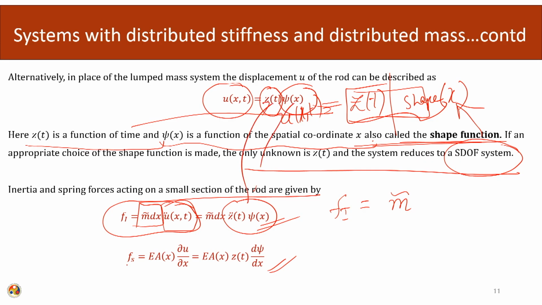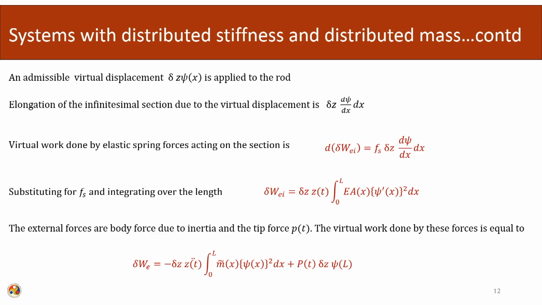Similarly, the stiffness component, so stiffness EA, we are now assuming the cross section to be varying, times the change in length. So, the first equation is giving me the inertial component and the second one is giving me the stiffness component. So, we apply a virtual displacement to the rod.